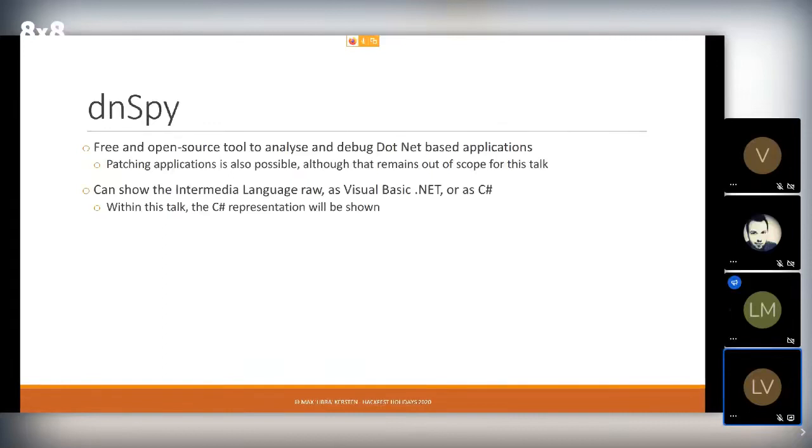Then as a second tool that we will be using is dnSpy. Stands for .NET Spy. It's a free and open source tool to analyze and debug .NET-based applications. You can also patch applications with it, but that's out of scope for now. So you can show the intermediate, you see there's a typo there, but it should be intermediate language either as raw, so some form of disassembly, let's put it that way, or you can view it as Visual Basic .NET or as C#. So whenever I'll be using this program, I'll be displaying the source code as C#, or rather the way the intermediate language is represented.